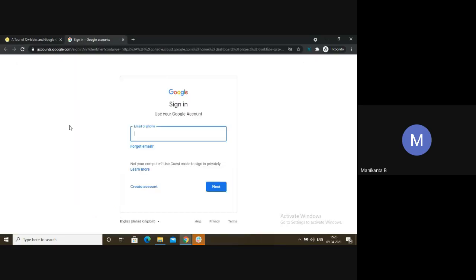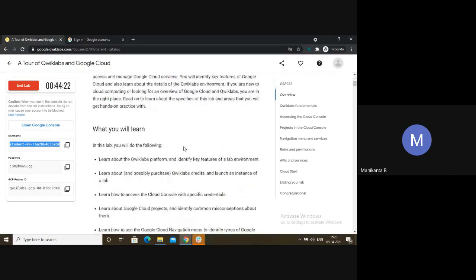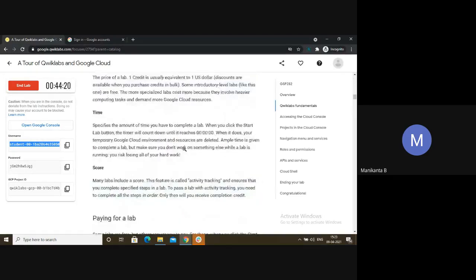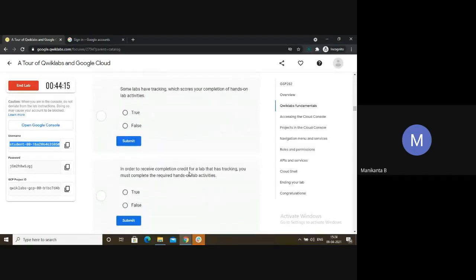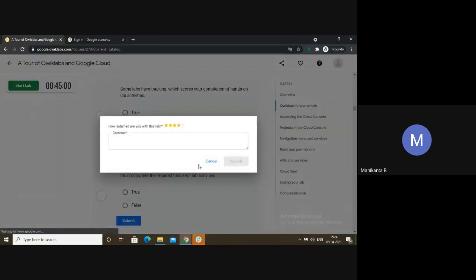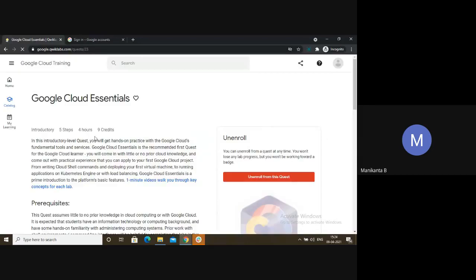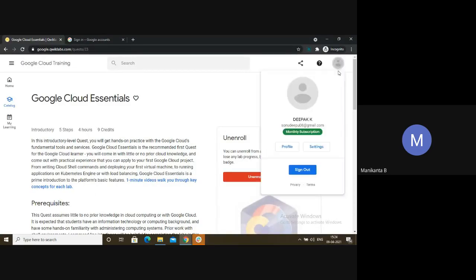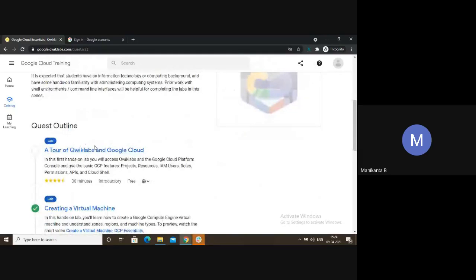In fact, this tour of labs doesn't need these practicals. You just have to spend 5 to 10 minutes. After completing 5 to 10 minutes, you don't need to do these quizzes also. It's not mandatory. And if you end the lab, come back and refresh, sign in, sign out. If you do all that, you will be getting the monthly subscription here. That is the way you have to do it to get the monthly subscription by visiting this lab.